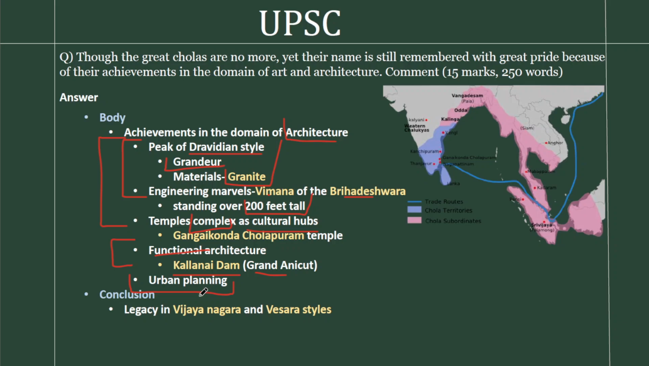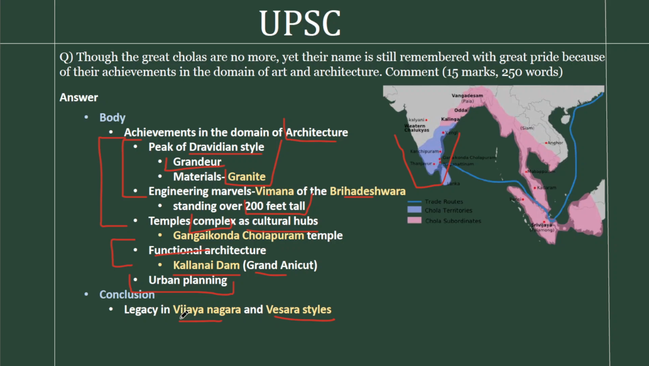And finally, we'll conclude this with their legacy in the immediate successive periods. And we give the examples of Vijayanagara style as well as the Vesara style. Vesara style, you know, is a mixture of Dravidian as well as Nagara architecture, and this is influenced by the Chola legacy, and the Vijayanagara style as well, which peaked post the 10th century, is also influenced by the Chola style. So that's how we'll conclude that.